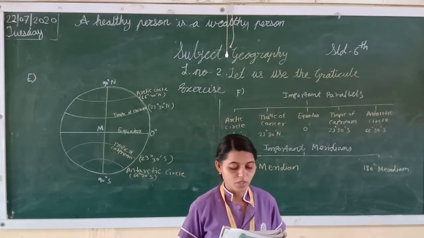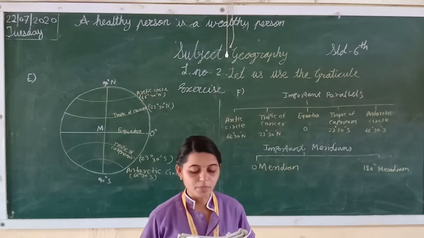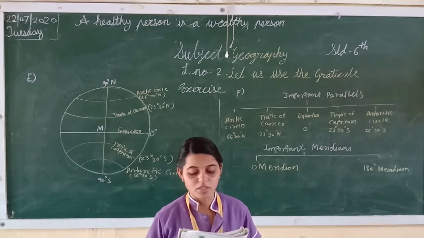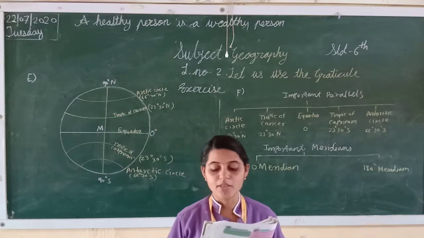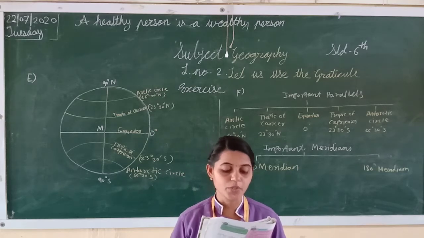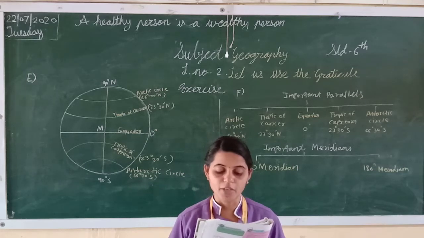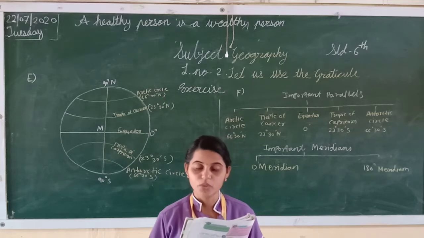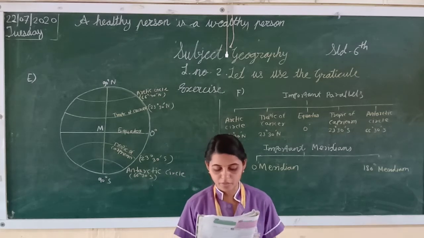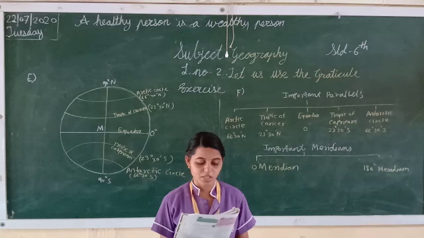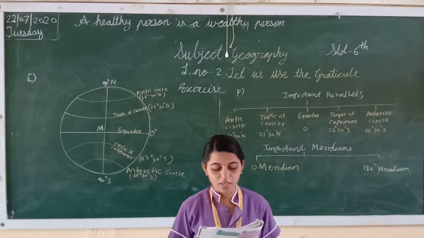Okay, now next one. For describing the extent of a region, it is necessary to assume the latitude and longitude of the center of the adjoining regions. No, this is a wrong statement. So what is the correct one?